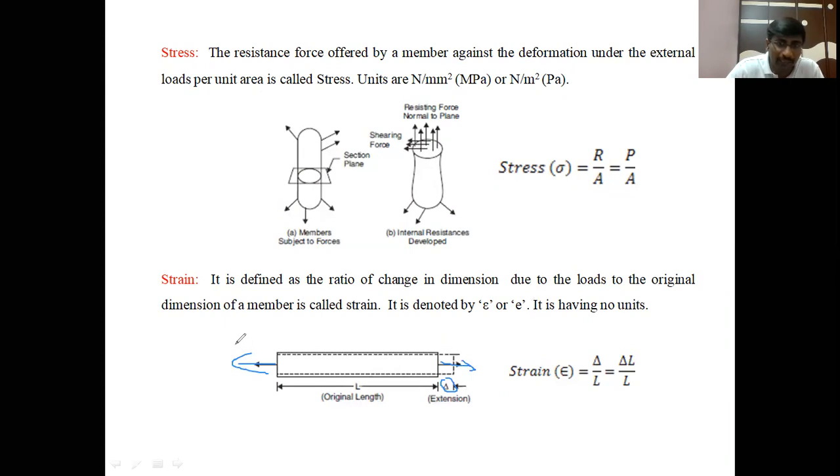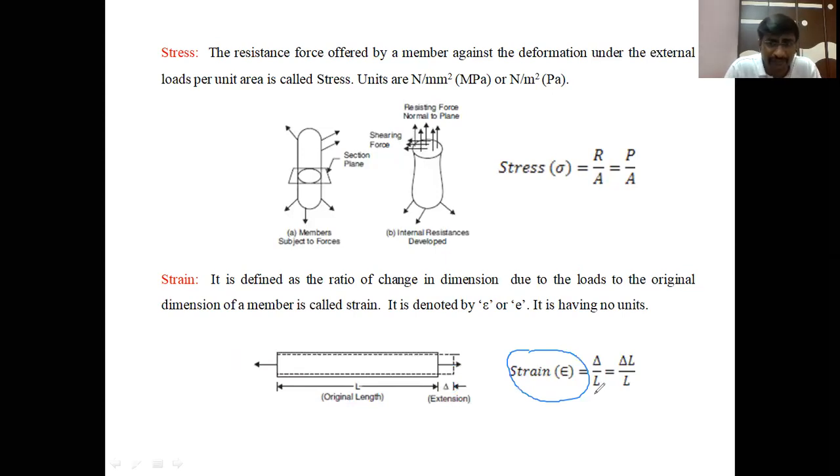When we apply a tensile load on that member, the member tries to enlarge by a distance of delta. This is called the extension. Extension is the enlargement of that member by applying the tensile load. Now, what is the strain? Strain is nothing but the change in length, this delta, divided by the original length of the member, L. It is represented by epsilon.